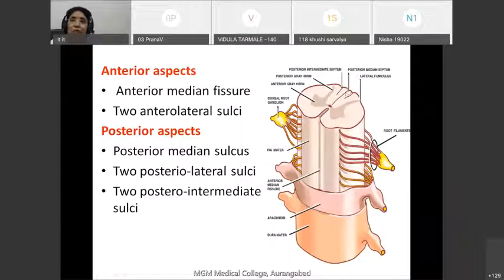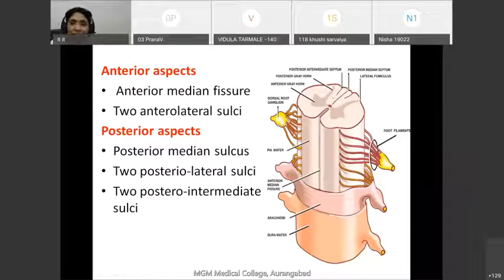This is called the posterior median septum. So there is the anterior median fissure through which the anterior spinal artery runs, whereas there is the posterior median sulcus through which the posterior median septum enters the spinal cord.